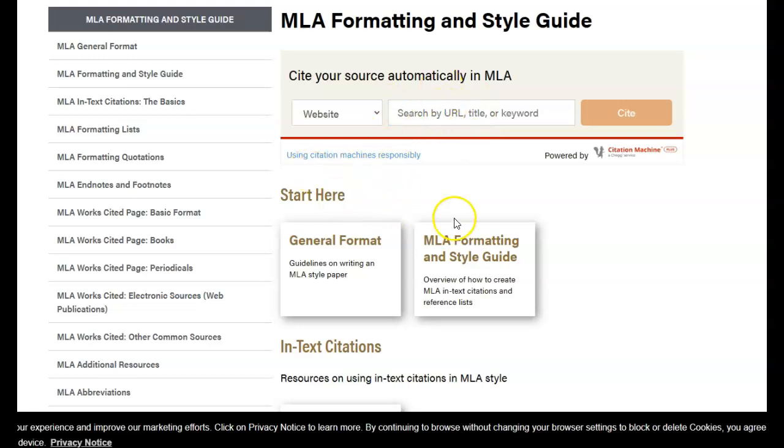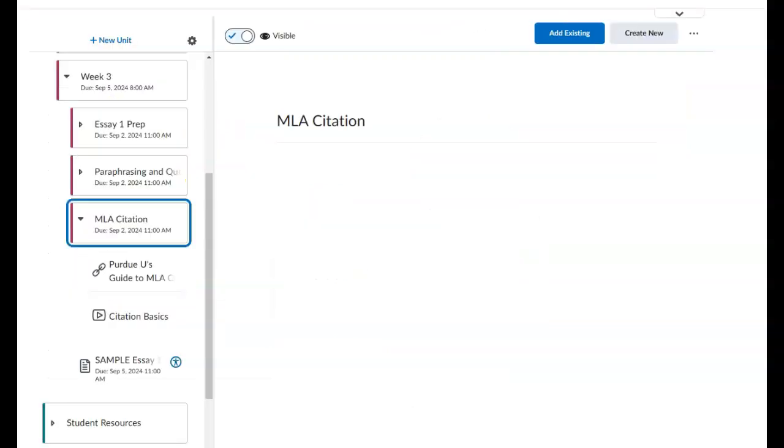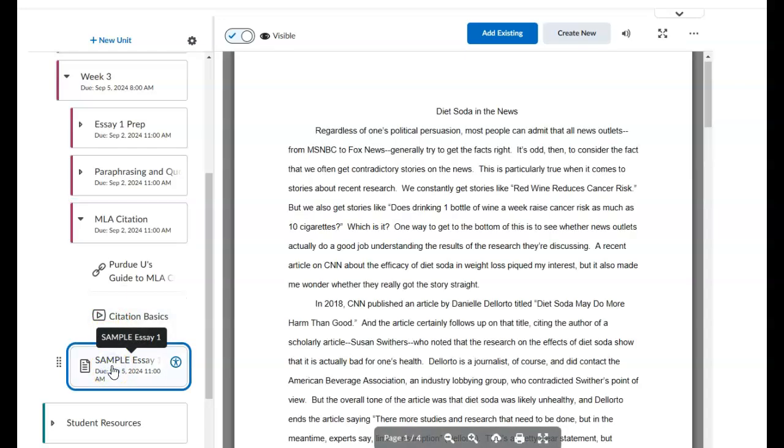They will help you automatically do your works cited citation, but then they kind of walk you through the process here as well, okay? So you've got those tools here. Again, this is just getting you ready for writing your essay. And then finally, every essay I try to give you guys a sample for, so you can sort of see what it is I'm looking for. Many of these are written by students for these specific assignments in the past. So it's just going to give you an idea of what a relatively strong essay looks like.